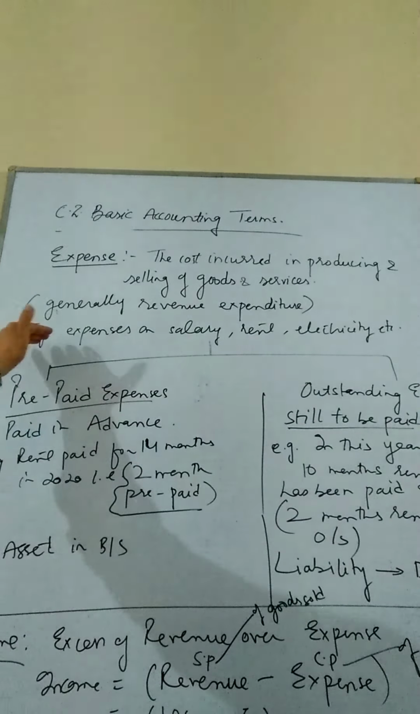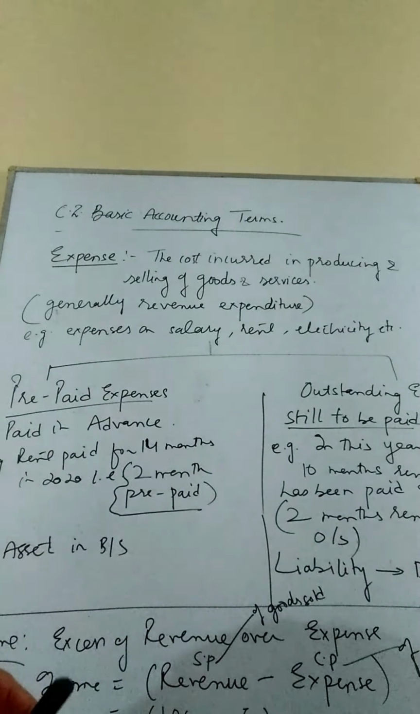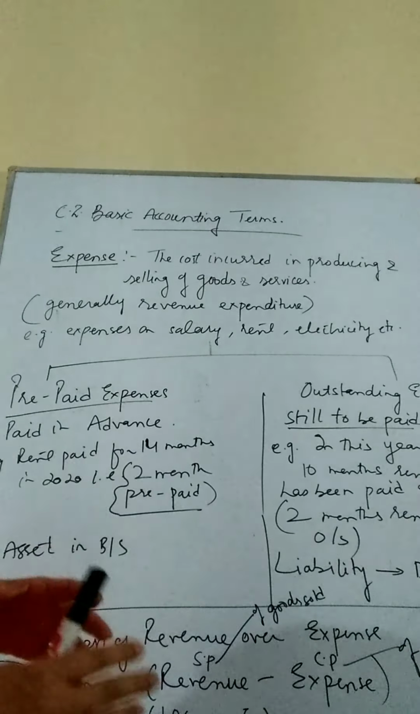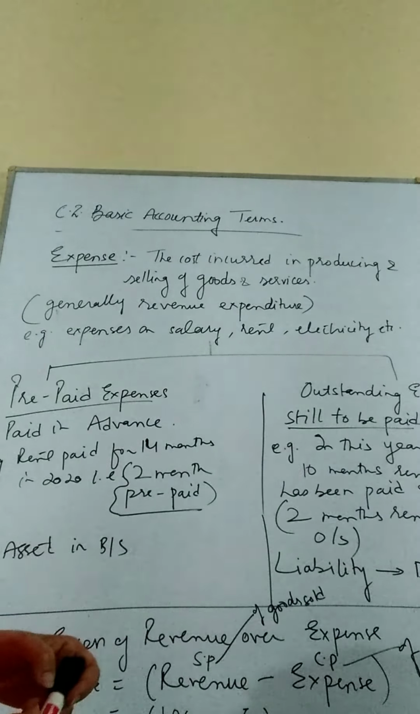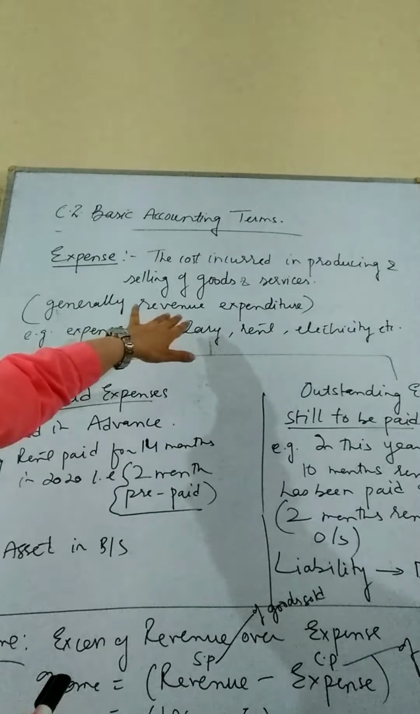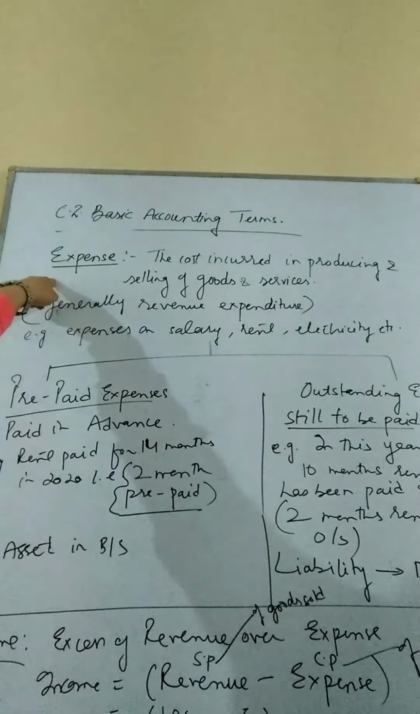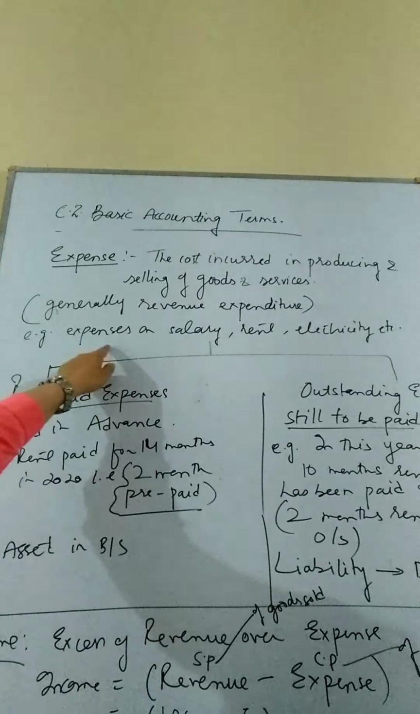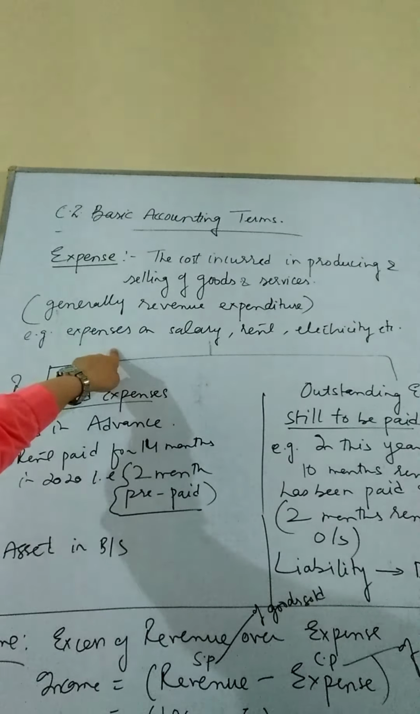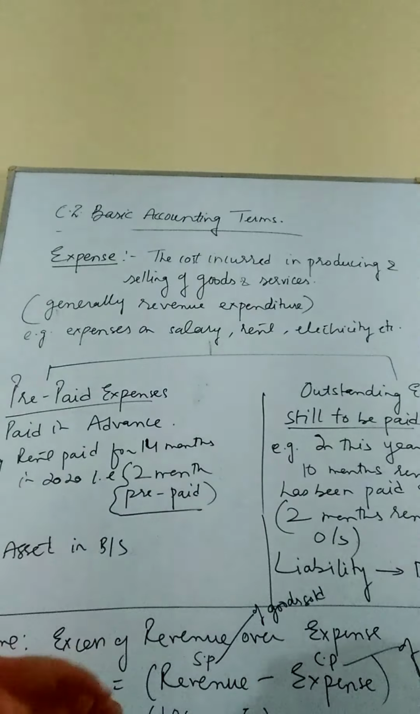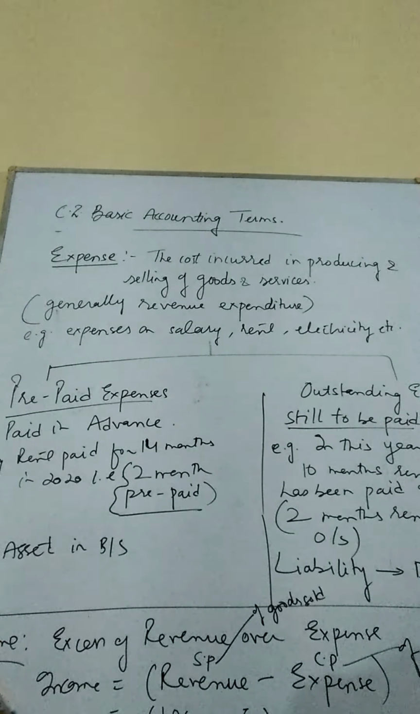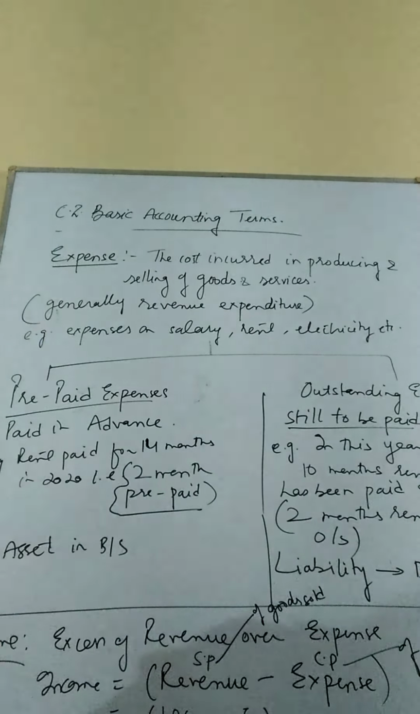It is generally a revenue expenditure, which we have done in the previous session also: all sorts of recurring expenses which happen day to day in the business operations are considered as revenue expenditure. In other words, we can say that it is an expense. Generally, expenses are made on the purchase of raw material, salary, rent, electricity bill, which happen on a day-to-day basis in the business. They are considered as expense.